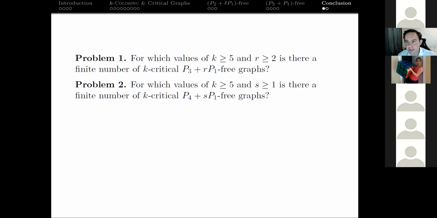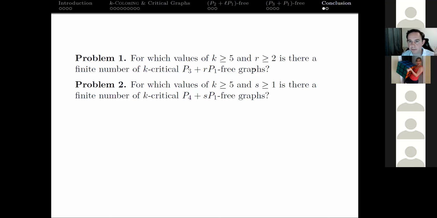So let's just talk about some open problems and then I'll be done here. These are the 2 main open problems. I think these open problems are fascinating. I think any progress towards these is a big result. So this is to solve, for which graphs H can we forbid and get finitely many k critical for all k? From our results now and from Maria Chudnovsky and their co-authors' recent results, it has to be one of these 2 forms.